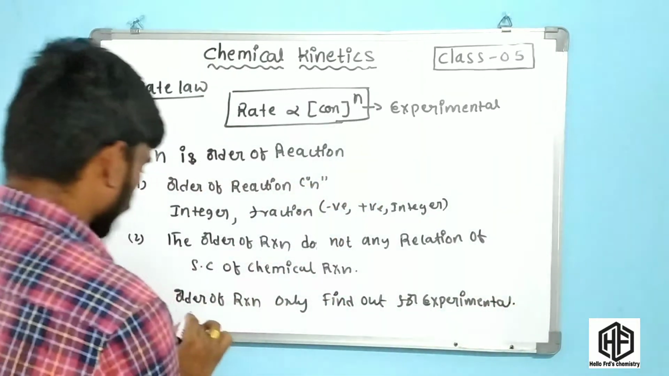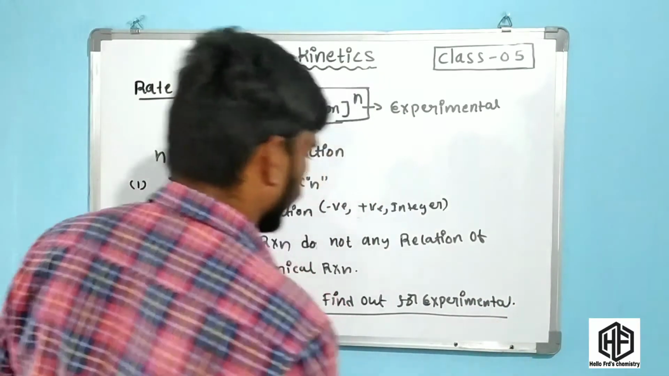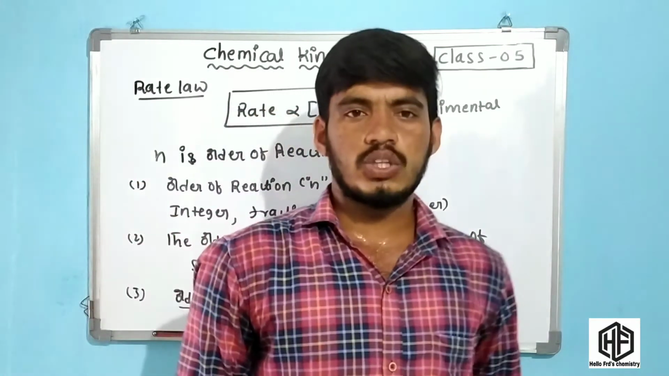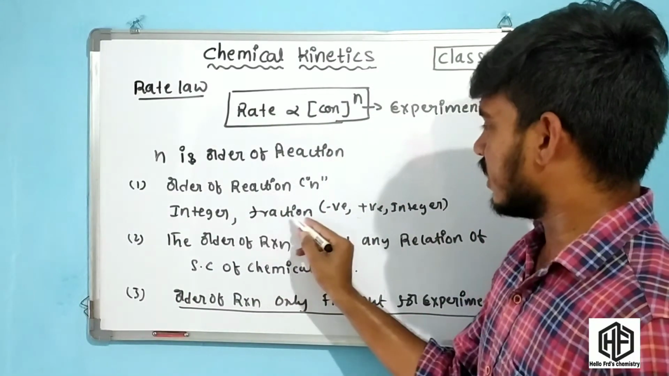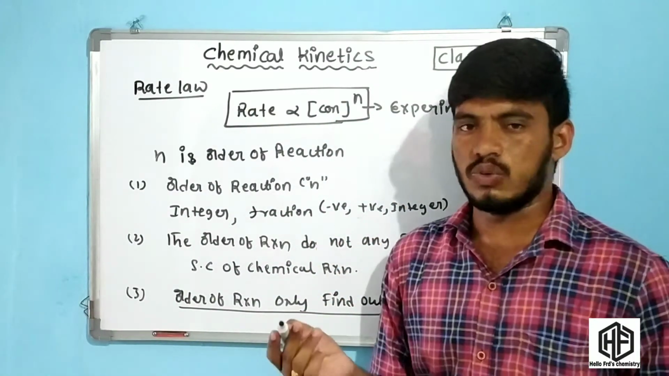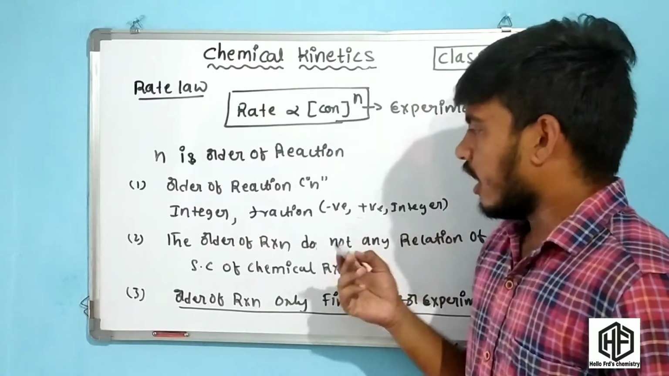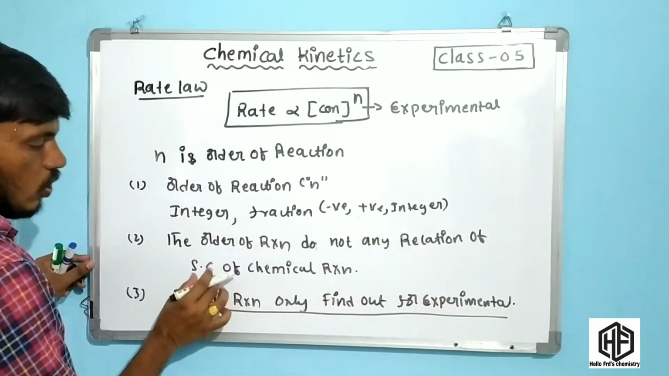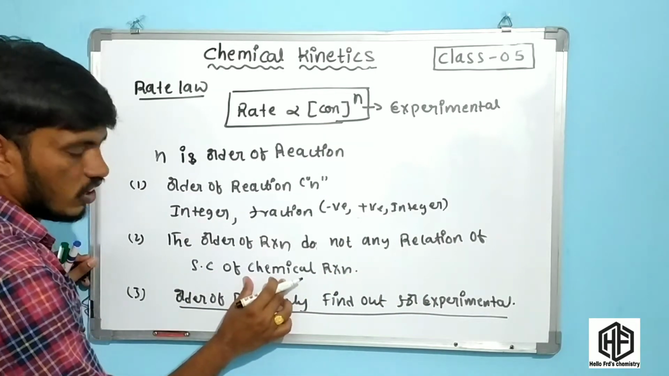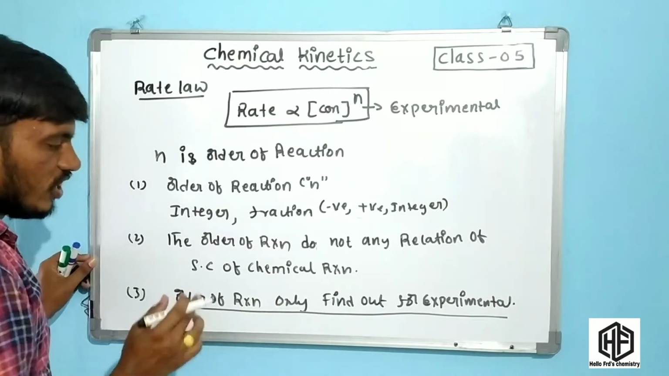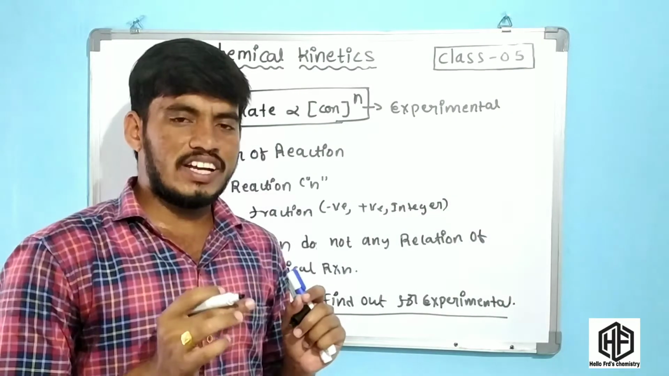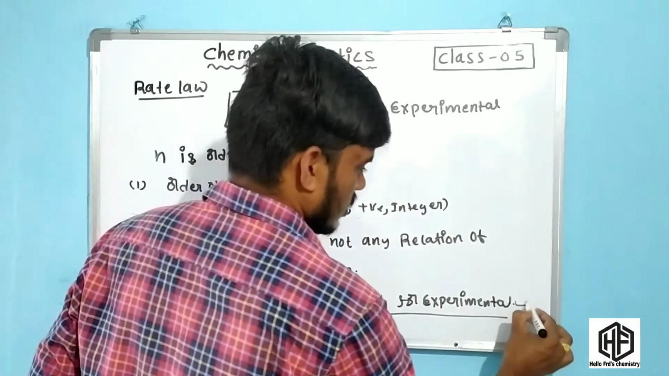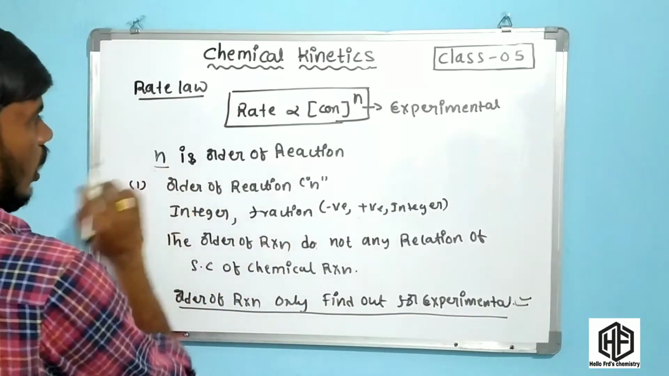Okay friends, this is very important. The order of reaction is found only experimentally, and it is denoted by n. Its value can be an integer or a fraction, negative or positive. The order of reaction does not have any relation to the stoichiometric coefficients of the chemical reaction. It is only determined experimentally. These are the very important points for order of reaction.